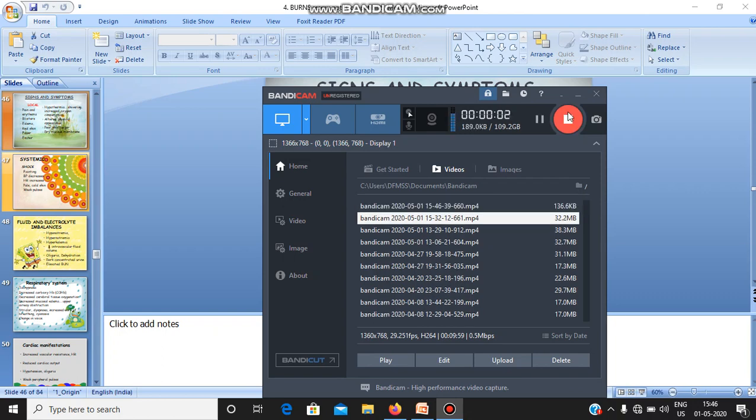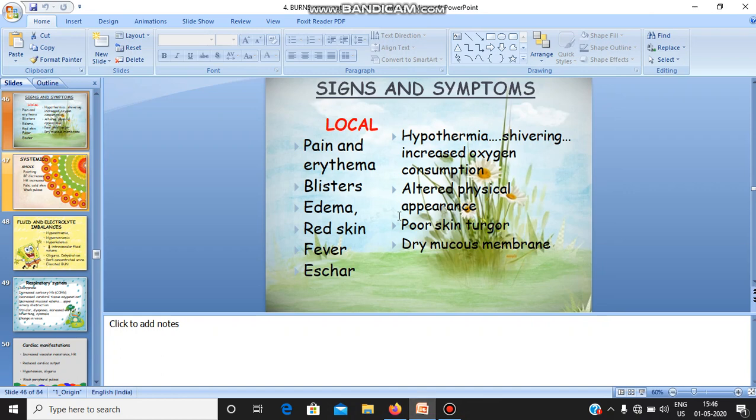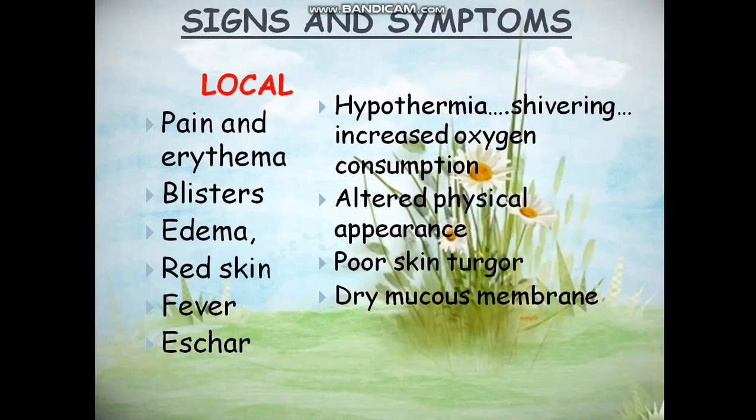Okay, we can continue with the signs and symptoms of burns. They include local pain and erythema, blisters, edema, red skin, fever, scar, hypothermia, shivering, increased oxygen consumption, altered physical appearance, poor skin turgor, and a dry mucous membrane. These are the major local effects seen just after burns.